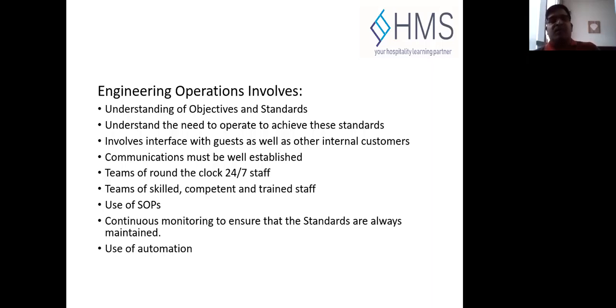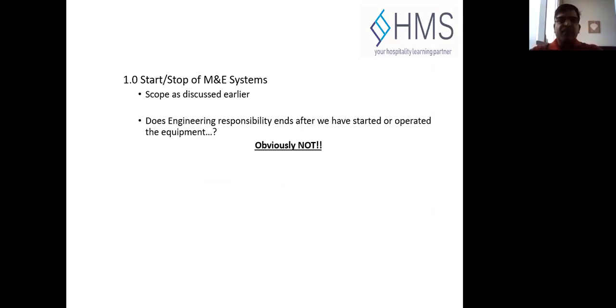Automation systems nowadays are well established standards, where we can control and monitor the building envelope, building air conditioning, building lighting, everything from one place. It can be scheduled based on events, and it can be monitored. So that's the engineering responsibility, start and stop.